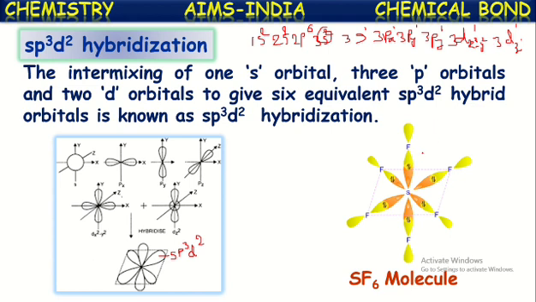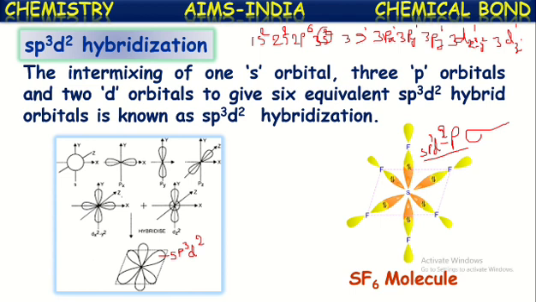Each sigma bond is pronounced as sp3d2-p sigma bond, because it is formed by the overlapping of an sp3d2 hybridized orbital of sulfur and the 2pz orbital of fluorine. In that way, sulfur is forming 6 sigma bonds.